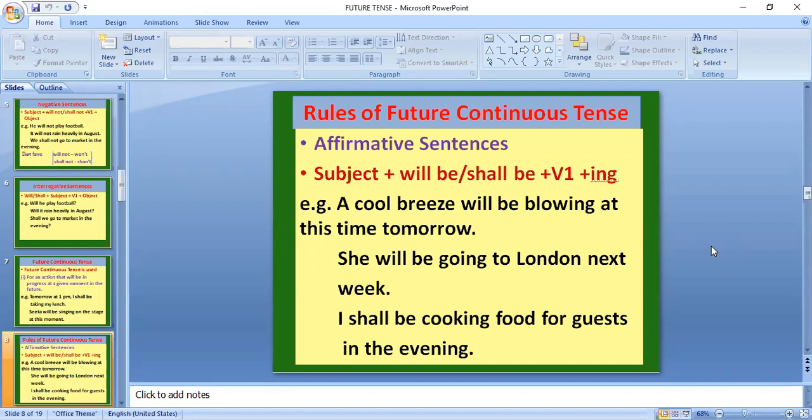At this time tomorrow, this is a time which is given for the future. The action will be in continuation at this time tomorrow.